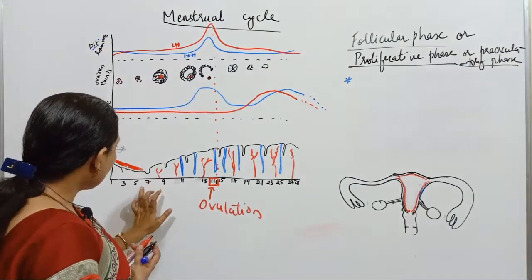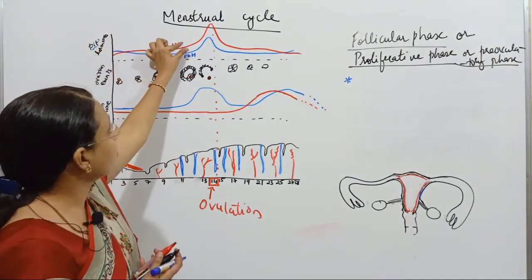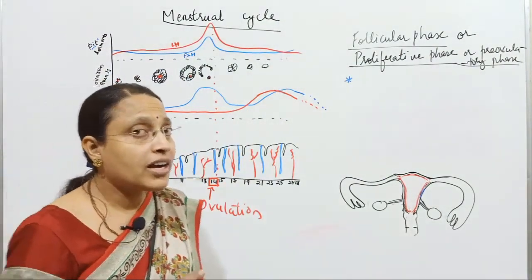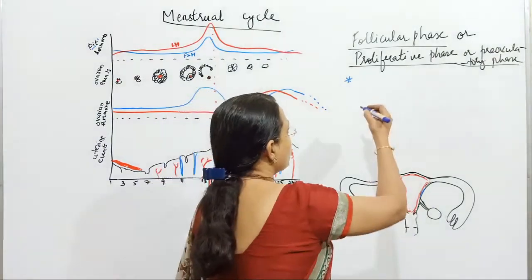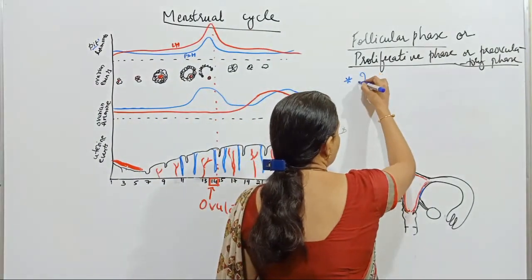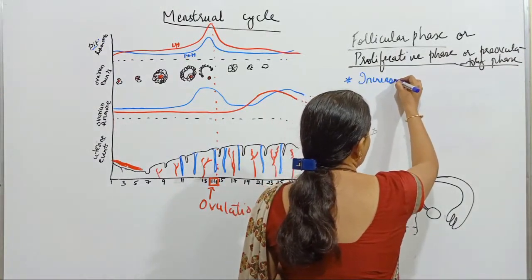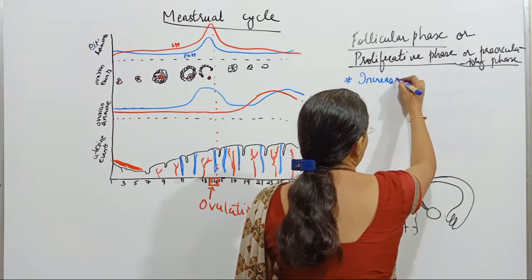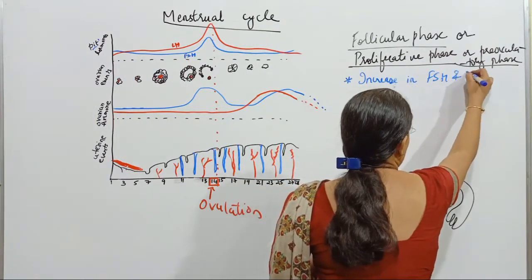So what happens between day 6 and the 13th day? Slowly FSH and LH start increasing in concentration, but they have not reached the peak. They are increasing in concentration. So increasing FSH and LH.